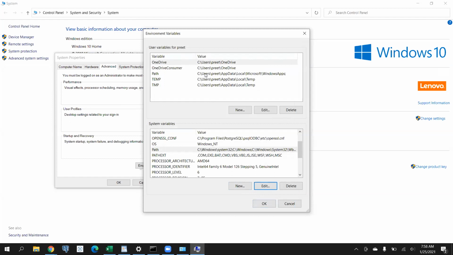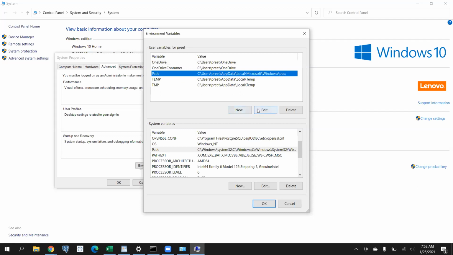Basically you can see there are two separate blocks. One is for the current logged in user and one is for all the users of a system. In a system we can have multiple users, right? In your system you have a user called Preet. So what we set above will be applicable to Preet only, and whatever we set in system variables will be applicable to all the users in a system.